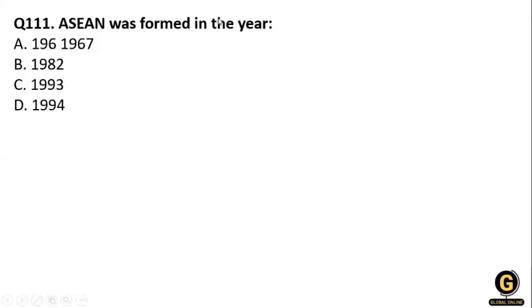The next one: ASEAN was formed in which year? Option A, 1967; 1982; 1993; or 1994. ASEAN was established on the 8th of August 1967 in Bangkok by the five original members. Who are the five original members of ASEAN?